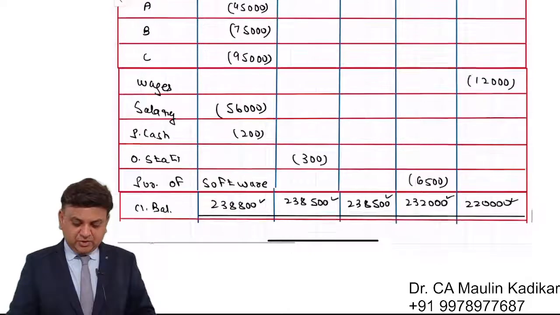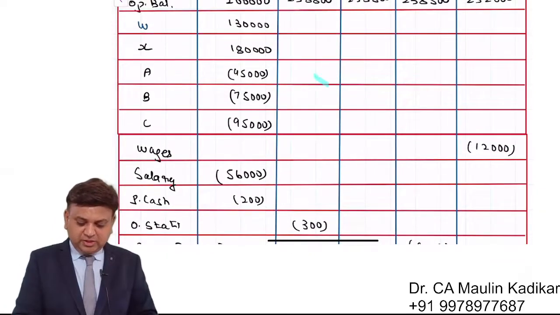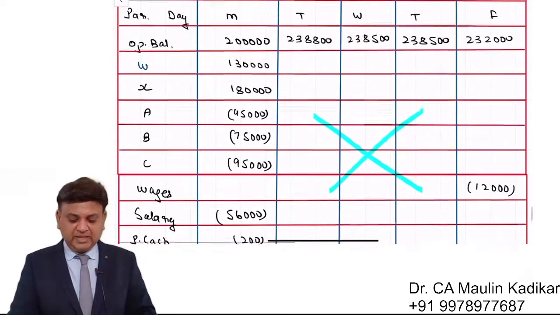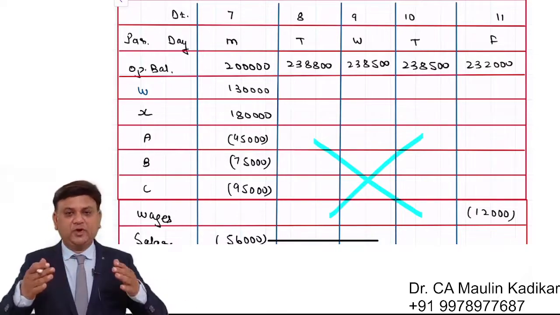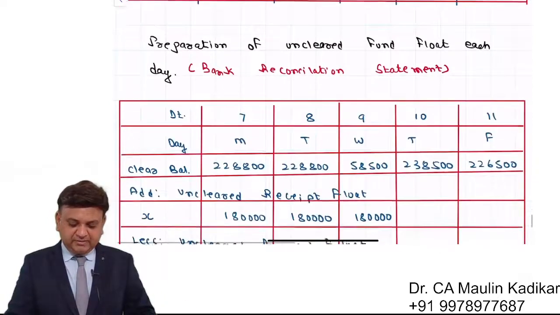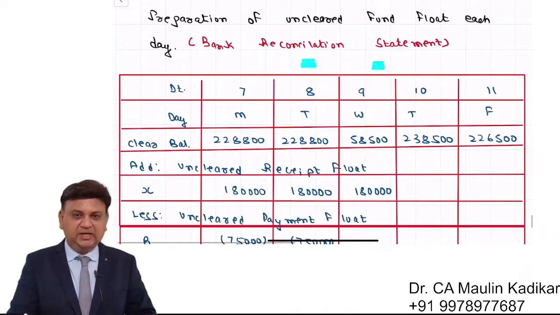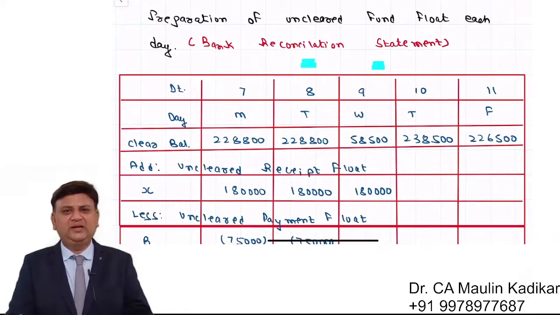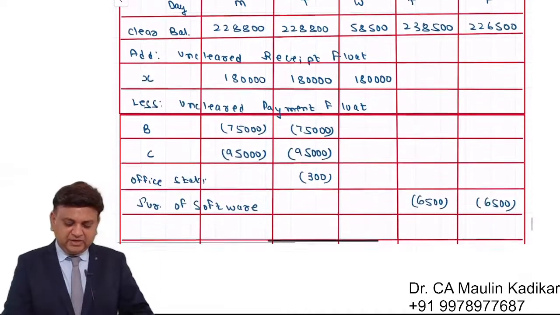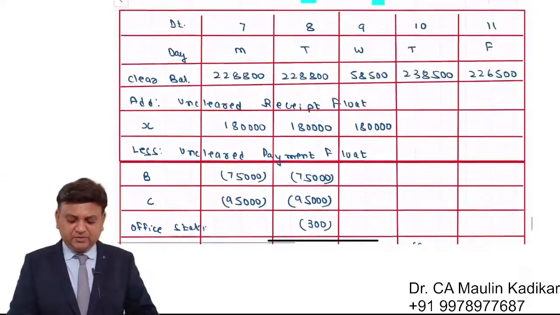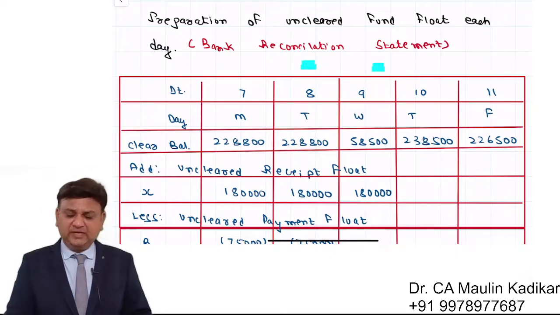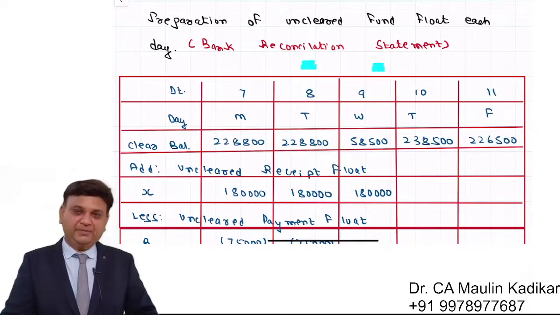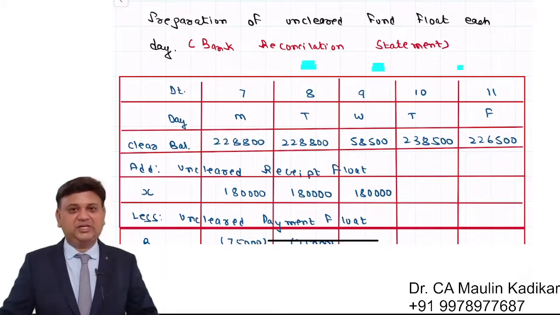Friends, from the examination point of view, definitely there is no need to make this calculation. The reason that I have prepared this working note is that as a student you will have clarity about what we are doing. Because many times, when I show this calculation directly, students are not able to understand what is going on. They find it difficult to understand the information of the question. That is the reason I started preparing the working note which I have shown above. But in examination you don't have to prepare it directly, you have to prepare the reconciliation statement.